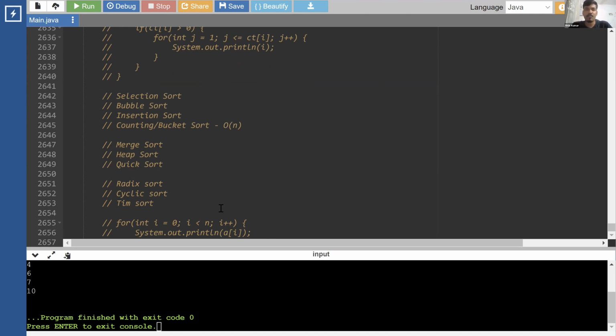Max array length can go up to, ideally on the compilers, 10 to the power 6, but some compilers support 10 to the power 7 or 8 at max. So 10 to the power 6 is something which all the compilers go to, and they would expect you to use 10 to the power 6, not greater than that. Will you require all of these for sorting? Only one. We require only one.